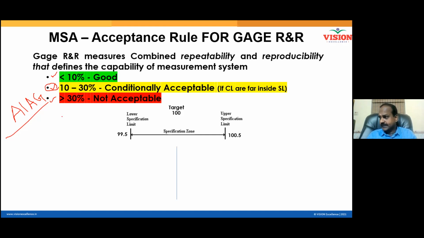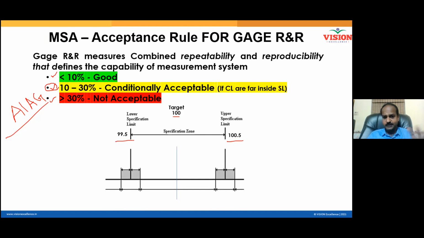And see here, you have customer target value 100. Customer says plus or minus 0.5 is okay. 100.5 is USL. 99.5 is LSL. Right? So the customer specification zone is understood. Am I right? Now, this zone I am dividing.